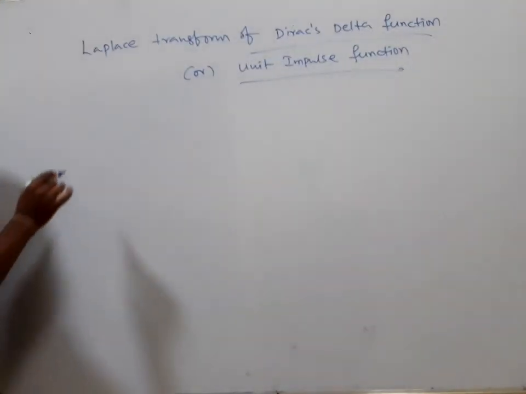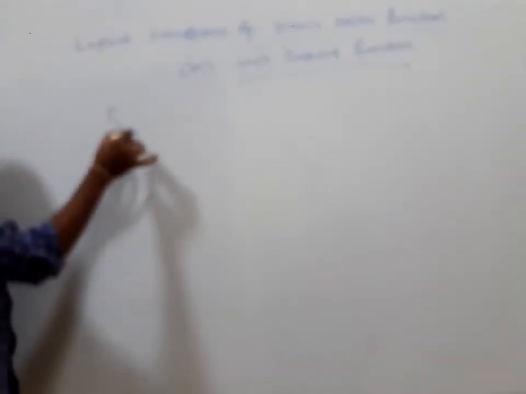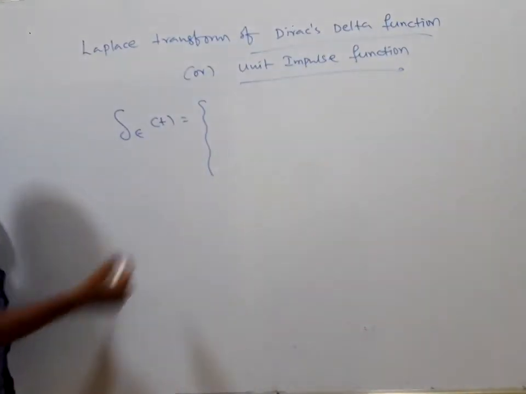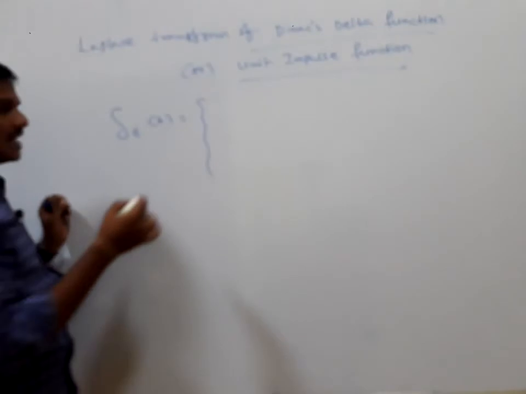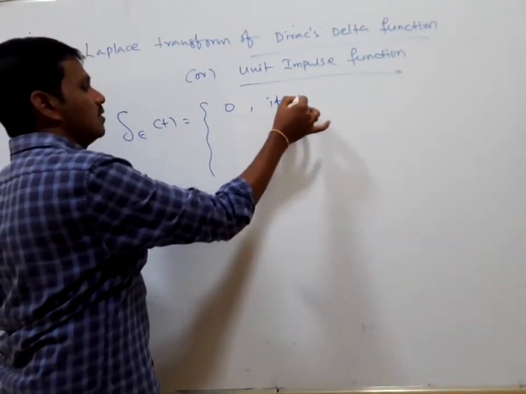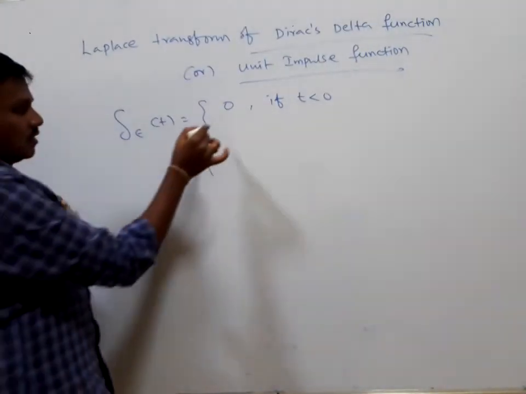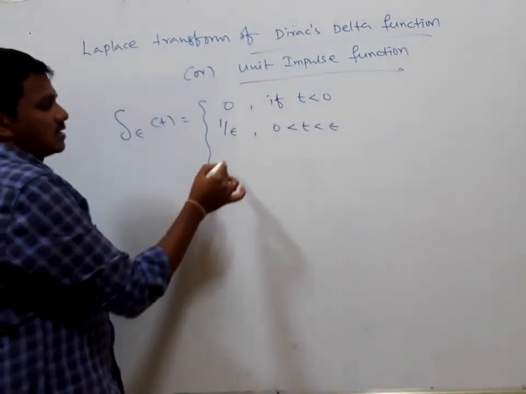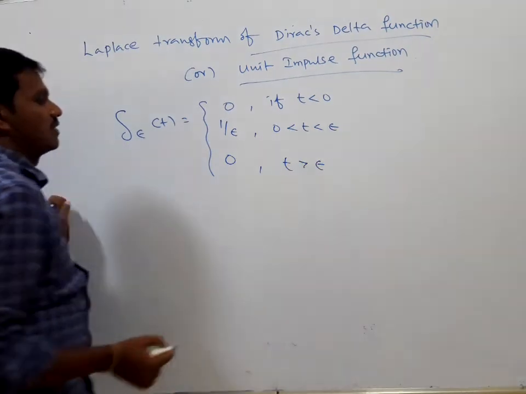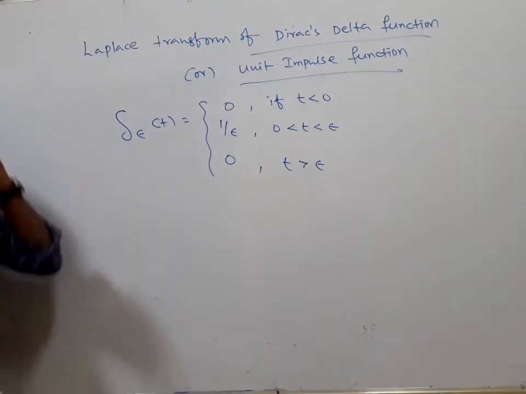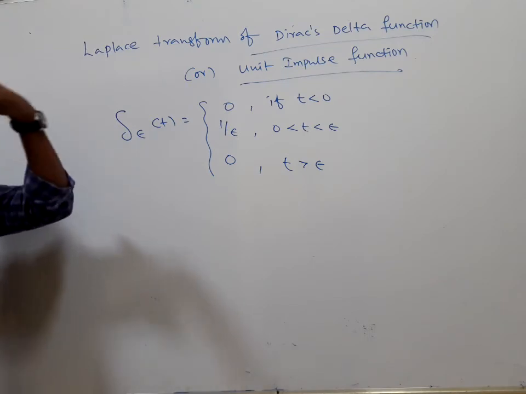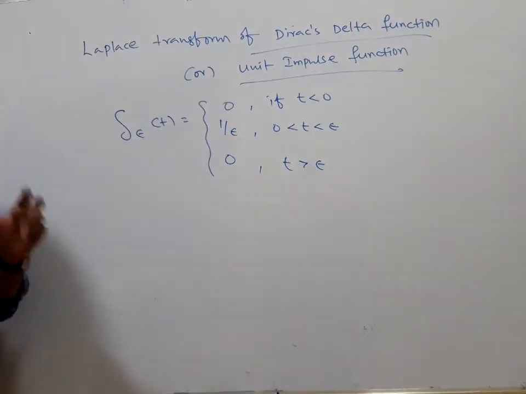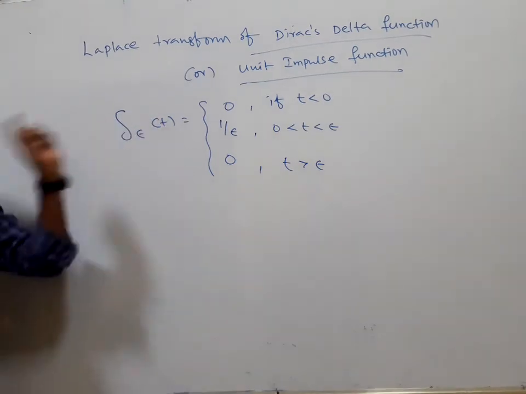First, to define the unit impulse function, I am going to define one function. I am going to consider one function. Delta epsilon of t is defined as 0 if t is less than 0, and 1 by epsilon for 0 less than t less than epsilon, where epsilon is very small, and 0 for t greater than epsilon. So for t values which are less than 0, the function value is 0. When t lies between 0 and epsilon, the function is 1 by epsilon.